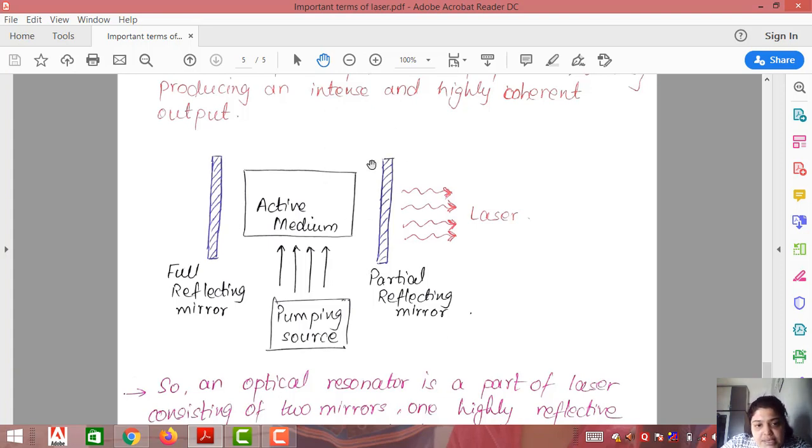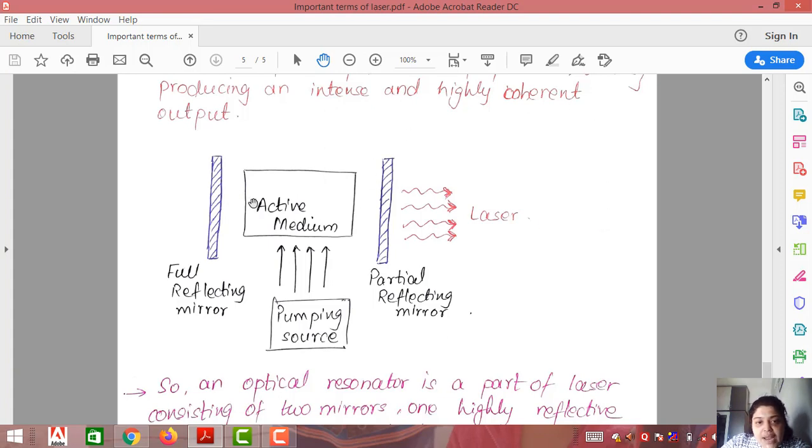On the other side, we have a partial reflecting mirror. Initially, if 2 photons moved here, say out of these 2, one came out and the other went back into the medium. The purpose of having the partial mirror is that we need the output also. If I keep fully reflecting mirrors on both sides, I will not get output. And if I keep partial mirrors on both sides, I will get laser from both sides.